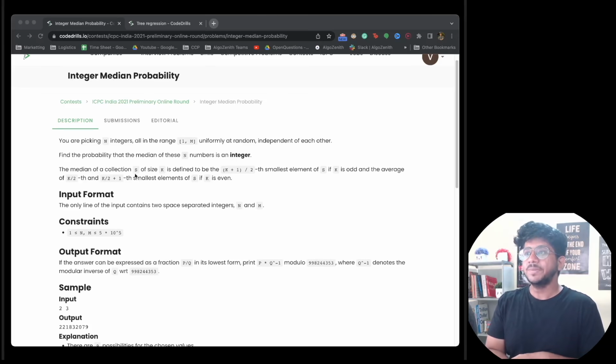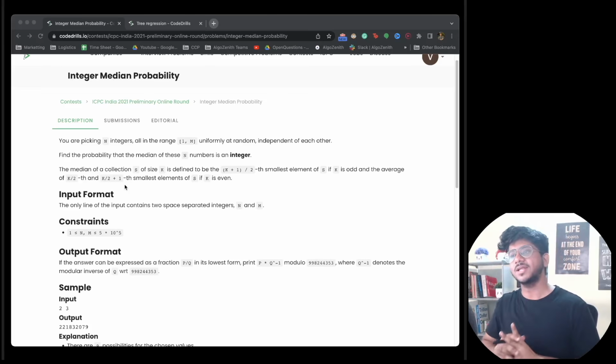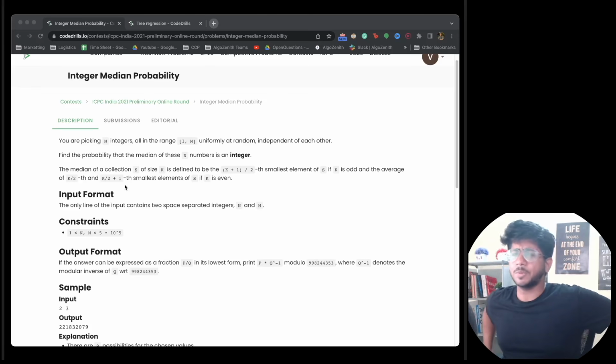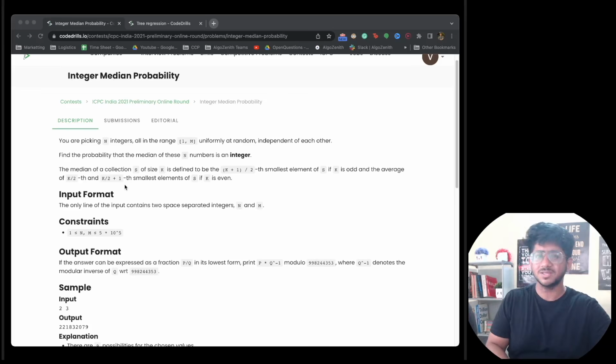Okay, median is defined on a collection like this. If it's an odd number of elements, then the (k+1)/2-th smallest number is the median. If it's even, it is the average of the k/2-th and the (k/2+1)-th elements, the two middle elements. That's the definition. And we have around a 10 to the power 5, 10 to the power 6 kind of constraint, which means something linear, or n log n, might be required.